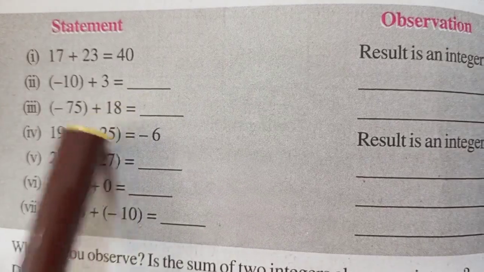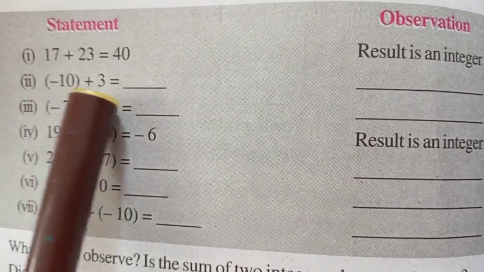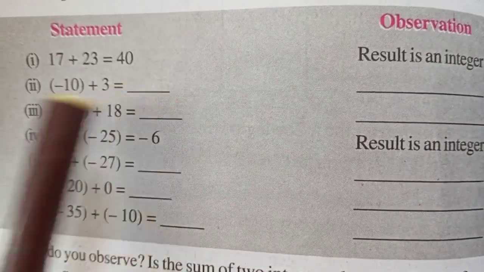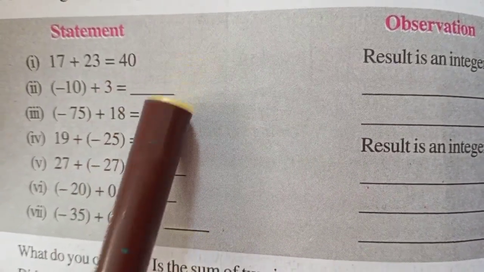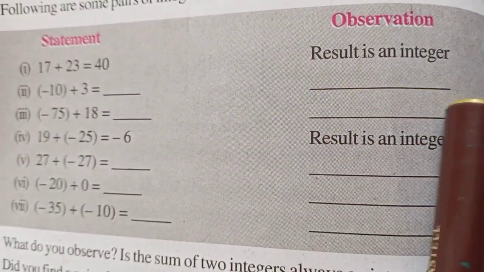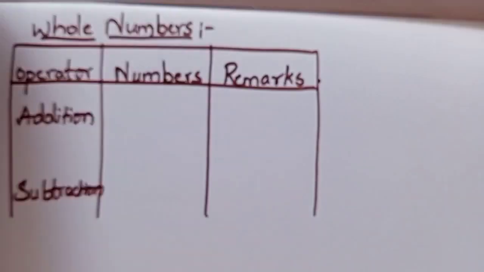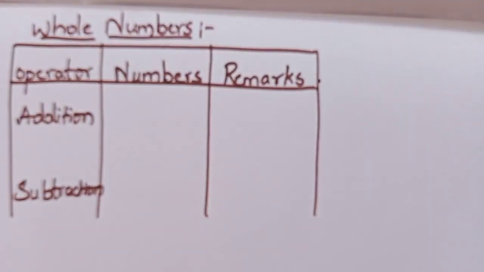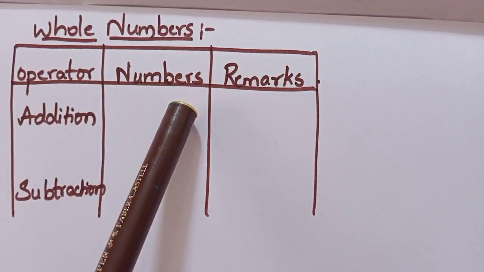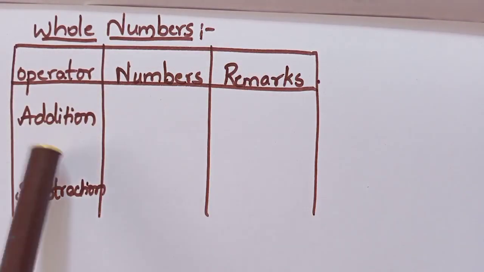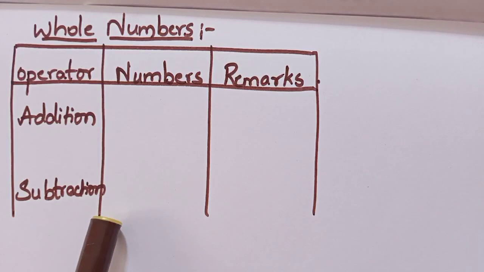They left some more for you. You can take from here also and perform. Minus 10 plus 3, what will you get? You will get minus 7. Is minus 7 an integer? Yes. So you can write result is an integer. Like that, I have given in a different pattern for you. This is the operator, numbers and remarks. In the same way, you do for addition and subtraction.